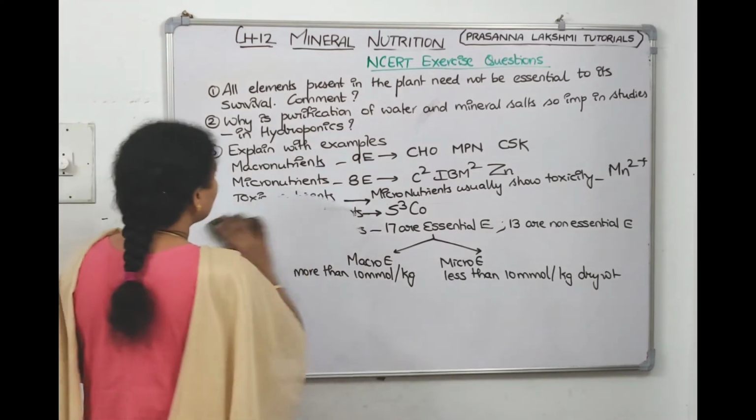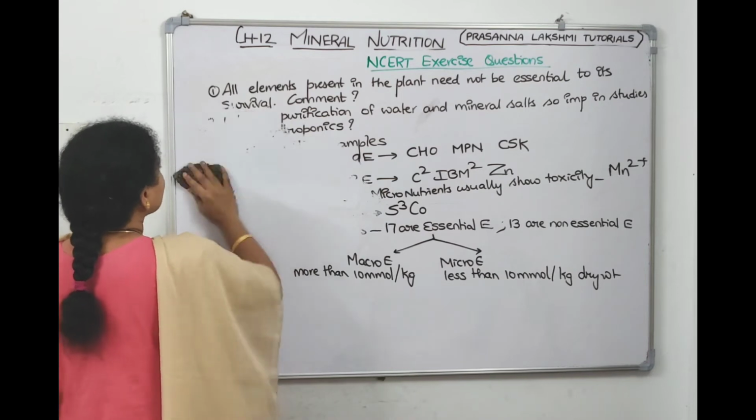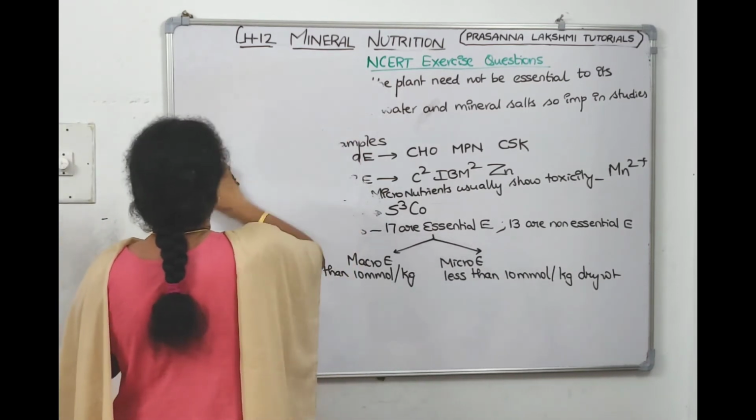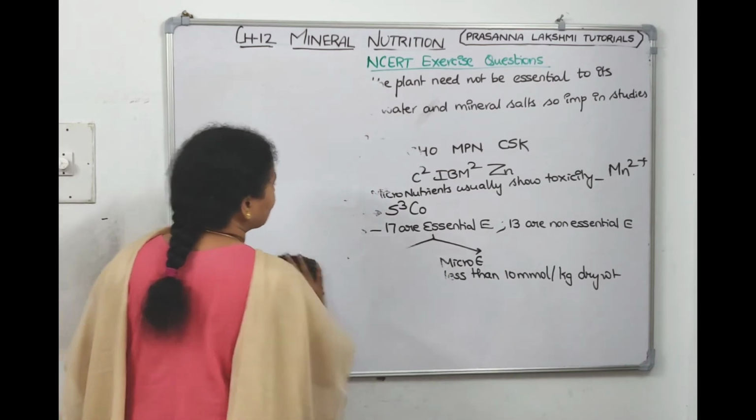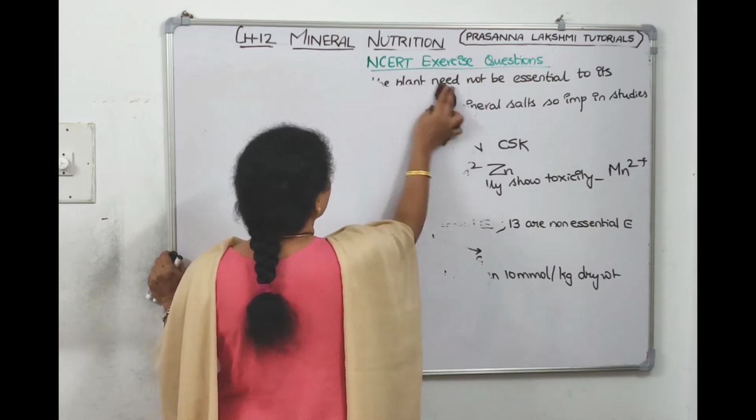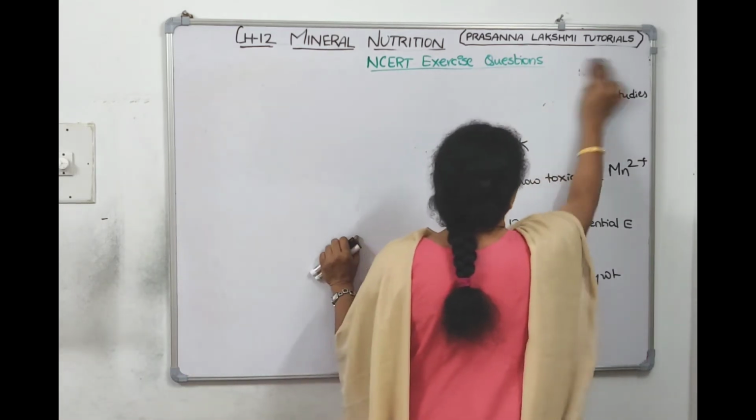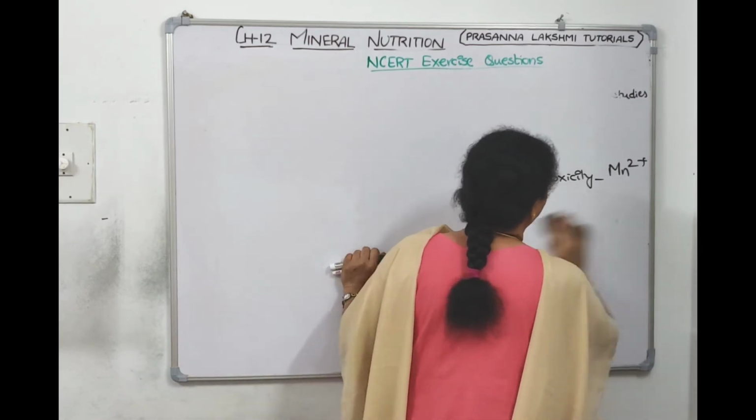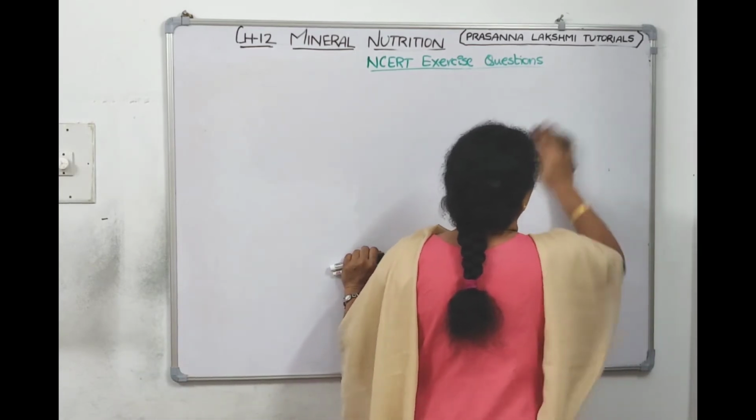Right. Now the 4th question is, they are asking us to identify 5 deficiency symptoms that a plant will exhibit when the elements are absent, and they are asking us even to correlate. Which element's deficiency causes chlorosis? They are asking us to correlate with the deficient element also. That is our 4th question.